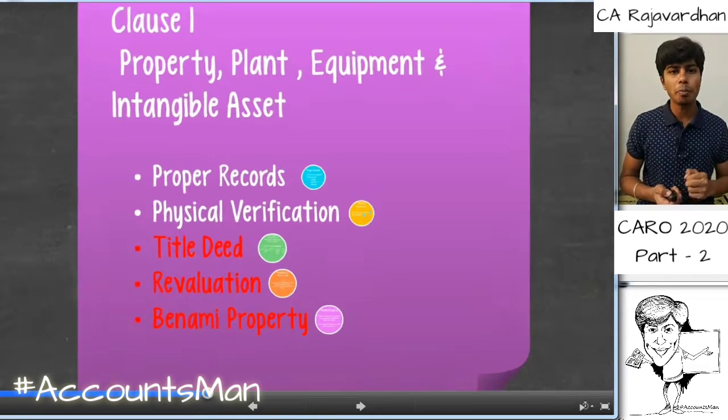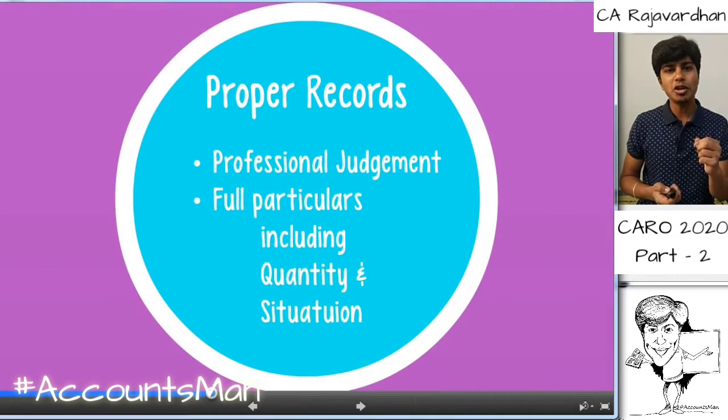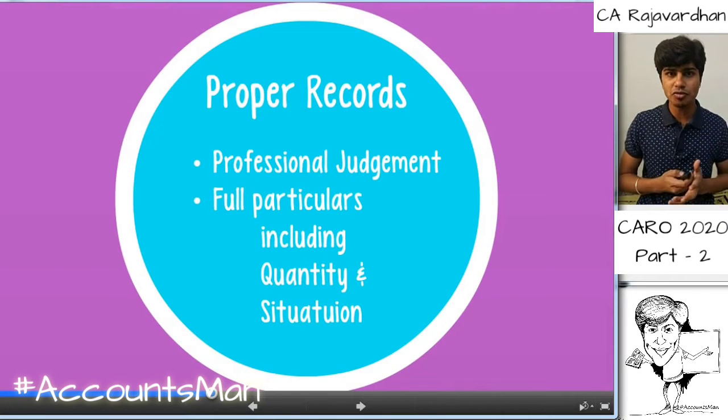So the first one, proper records. The judgment of proper records is left to the professional judgment of the chartered accountant who's appointed as statutory auditor. We need to judge whether it is proper or not. However, the particulars regarding the quantity of the assets along with the situation where they are situated are to be disclosed. Meaning, if a company has 10 assets, 10 buildings, I need to tell what is the quantity of the buildings.